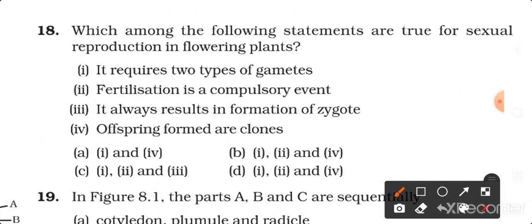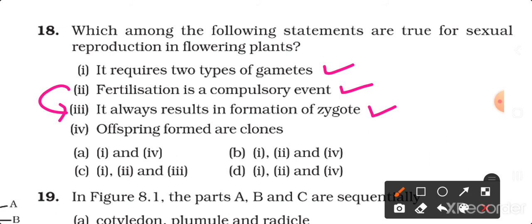Question number 18. Which among the following statements are true for sexual reproduction in flowering plants? First, it requires two types of gametes. This is correct. Male and female gametes should be there. Fertilization is a compulsory event. Yes, without fertilization, there will be no zygote formation and no embryo development. It always results in the formation of zygote. This is also correct. After fertilization, zygote is formed.